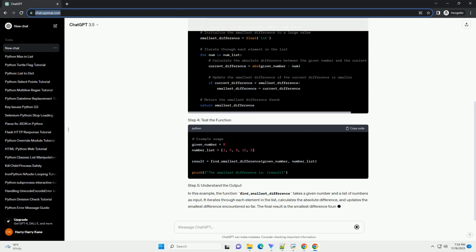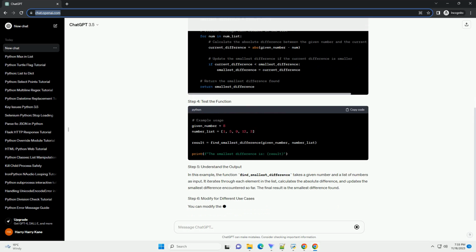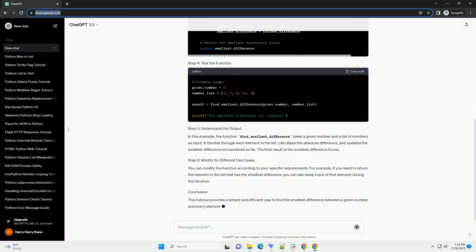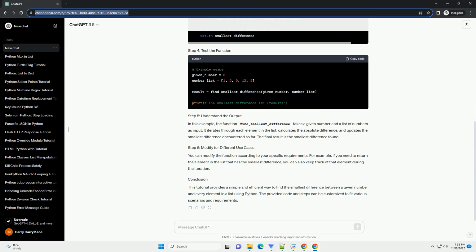In this tutorial, we'll explore various approaches to accomplish this task with clear and concise Python code examples. Method 1, using a loop. The most straightforward approach is to iterate through each element in the list and calculate the absolute difference between the given number and the current element. Here's a simple example.